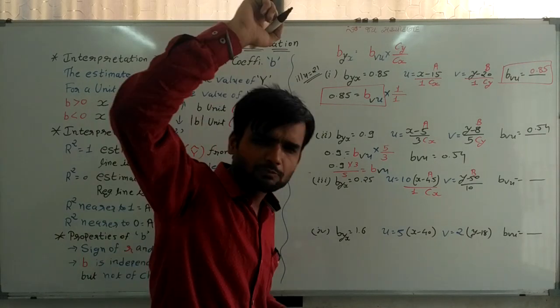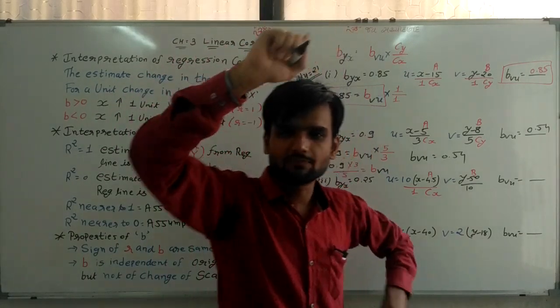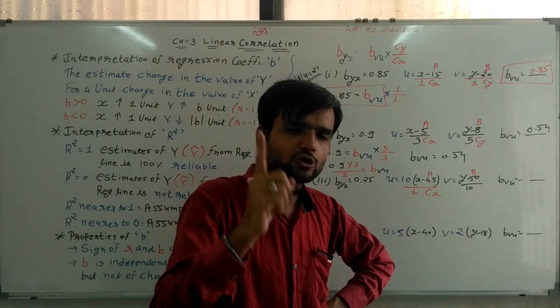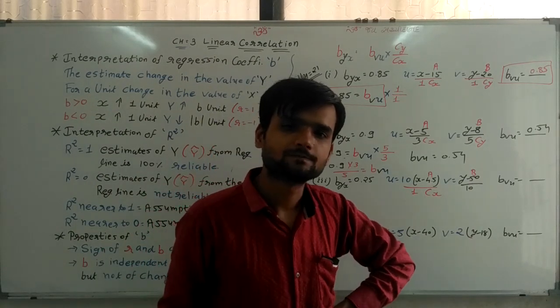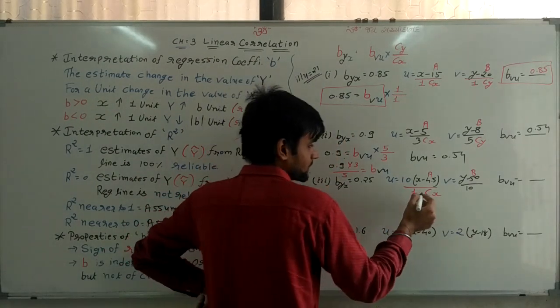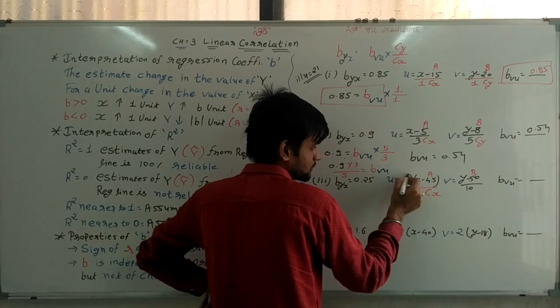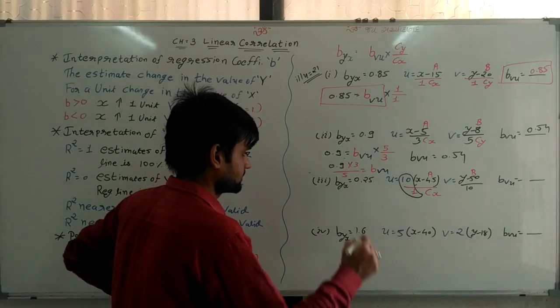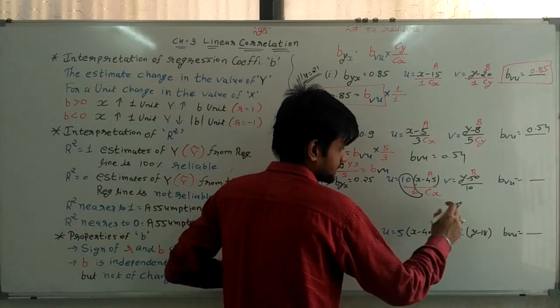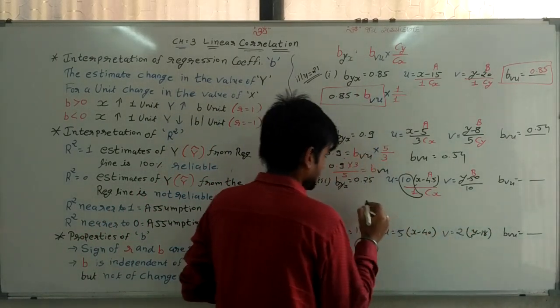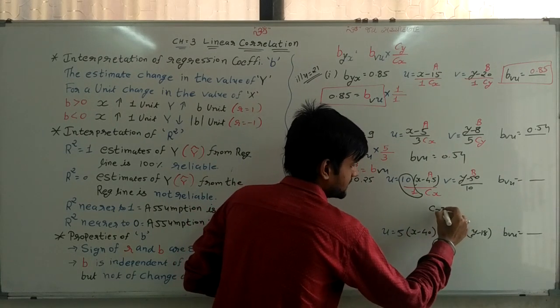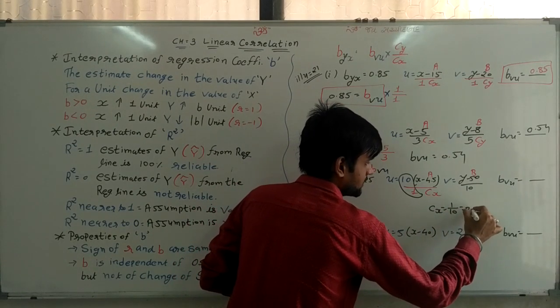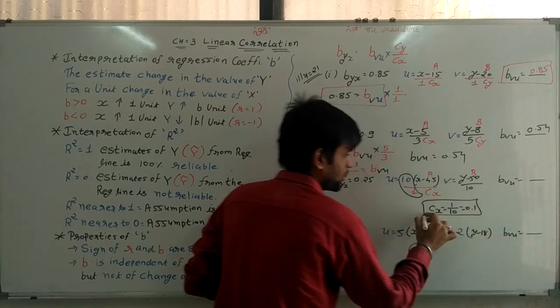Remember my chapter number 2. In that chapter number 2, I have given you one suggestion for that. CX is equal to 1 by 10. I am writing here CX is equal to 1 by 10. Means I can say 0.1.